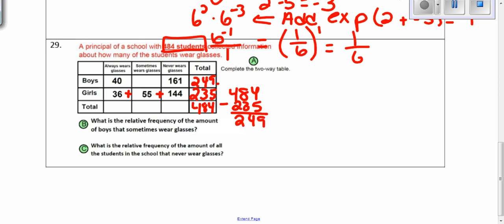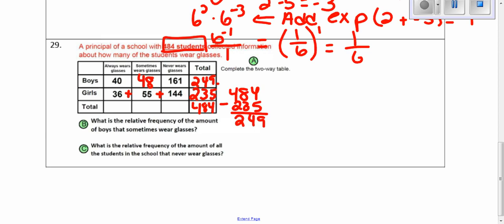Now, in order to find how many boys sometimes wear glasses, we're going to add 161 plus 40, and we're going to get 201. We subtract that from the total amount of boys, which is 249, and so we get 48. So you're just adding or subtracting based on what you are given to find your values.